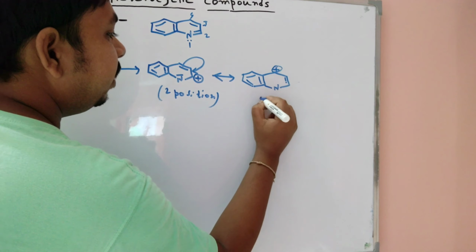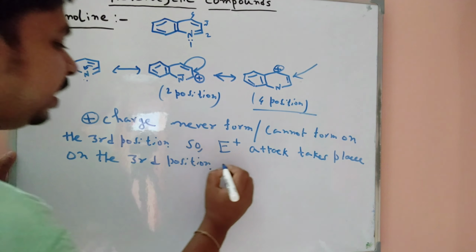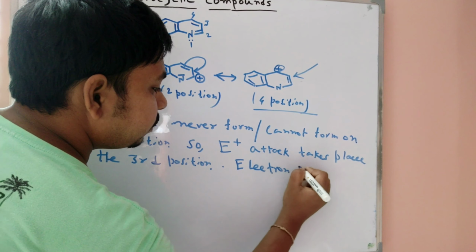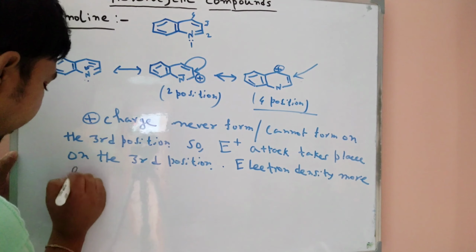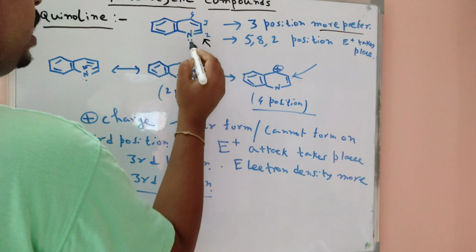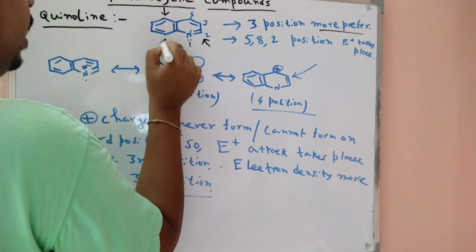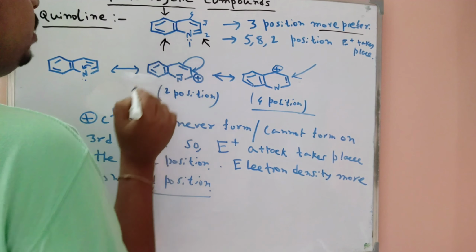So the electrophilic attack takes place on the third position, because the electron density is higher there. The electron density is higher on the third position. So we can say that the third position is more preferred, but the 2, 5 and 8 positions also undergo electrophilic substitution.